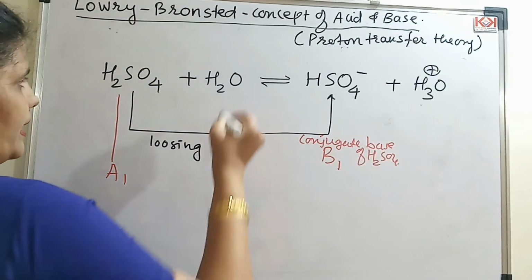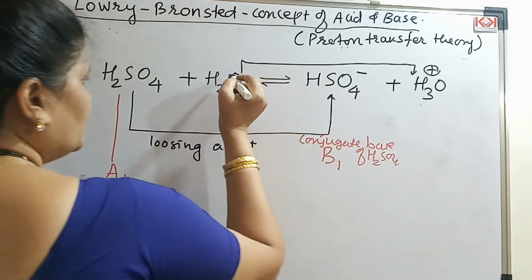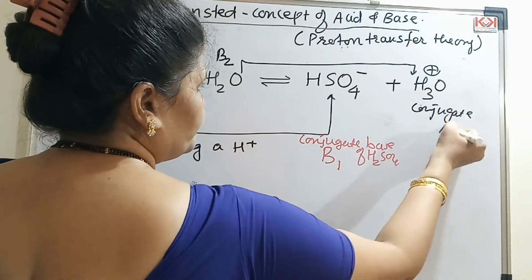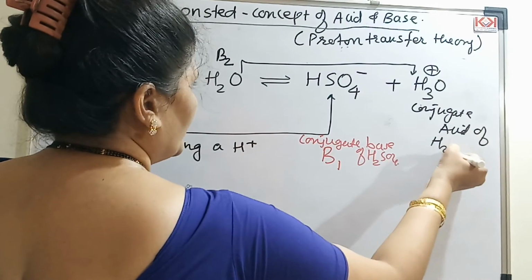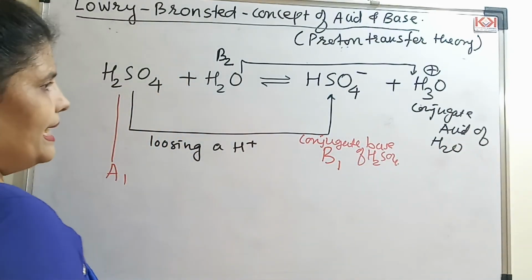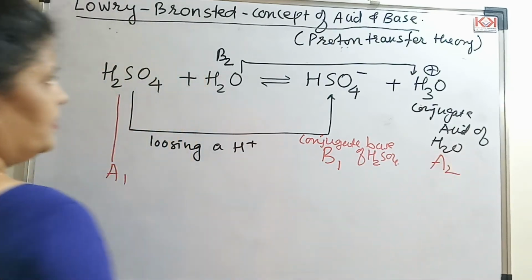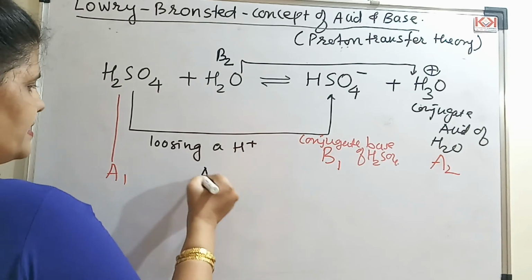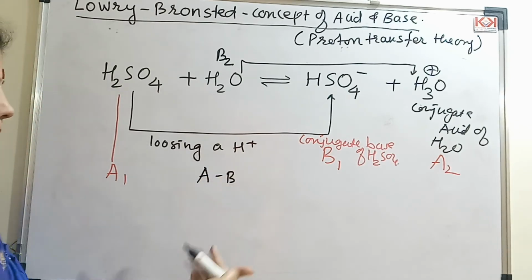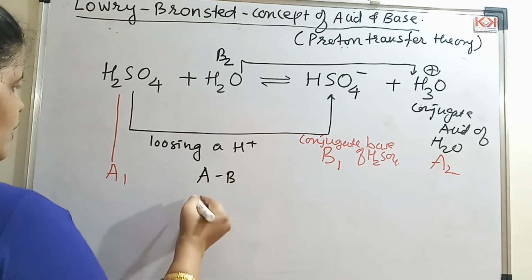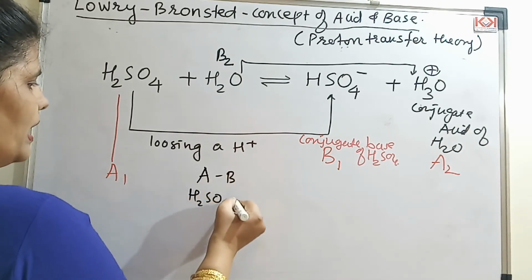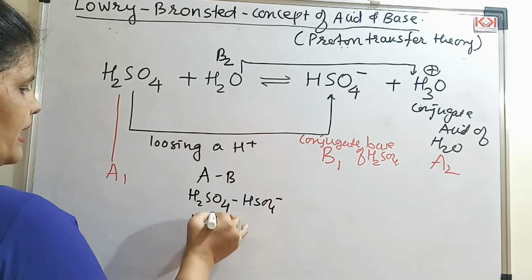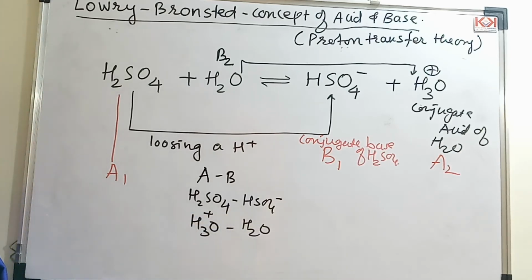Next, if I see water, water is becoming hydronium. So this is your base 2 and this is the conjugate acid of water. What I will call that? I will call that as A2. Right? So what are the pairs formed here, student? So the pairs are acid base pairs. You might get a question in the exam, give the base acid pairs. So you have to reverse it. So the first will be H2SO4 and HSO4 minus is the first pair. The second pair is hydronium and H2O. So this is the answer.